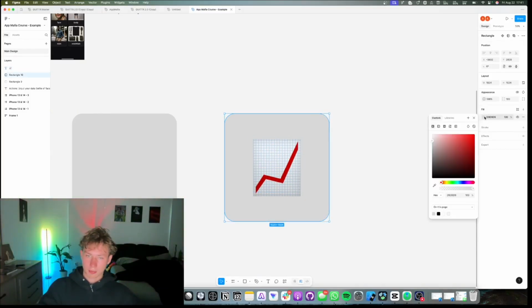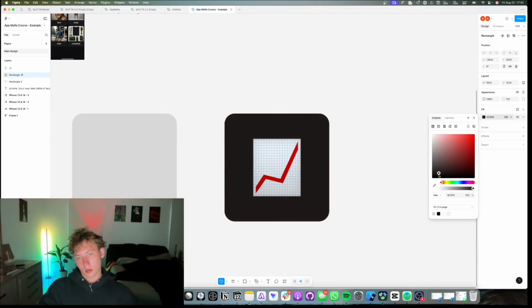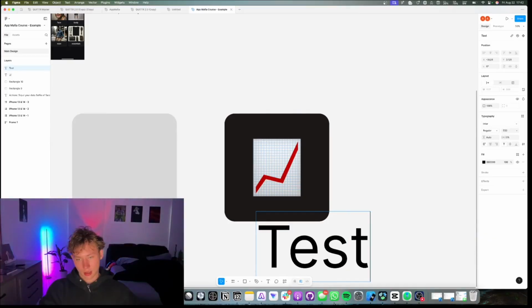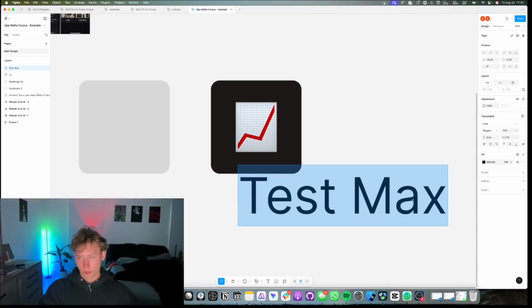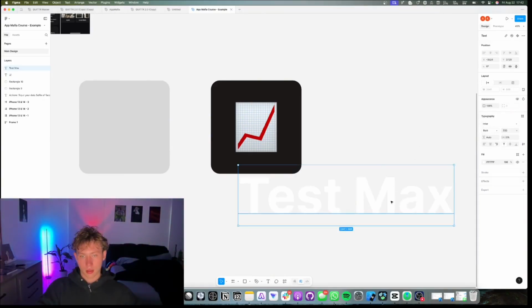And then I'm going to change this background to be maybe a slated gray. Like that. And then maybe I have text saying test max. Max is a very new age word, so it works for the younger demographic. And we'll just do enter, that's fine.